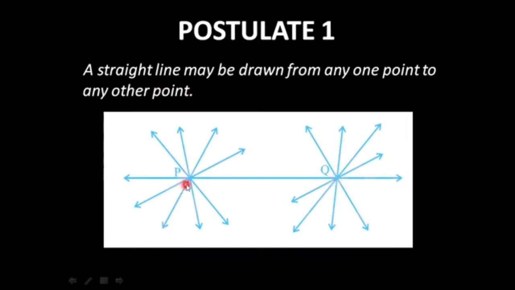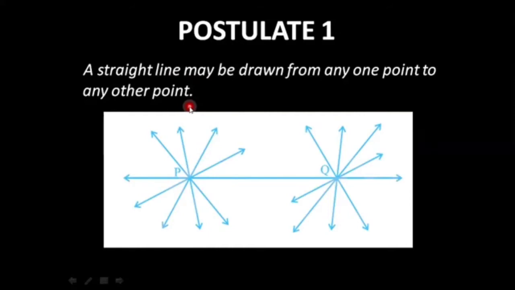As you can see in the figure, I have a point P and another point Q. Only one line is possible which passes through both P and Q. That is one definite line. I hope the first postulate is clear to you.